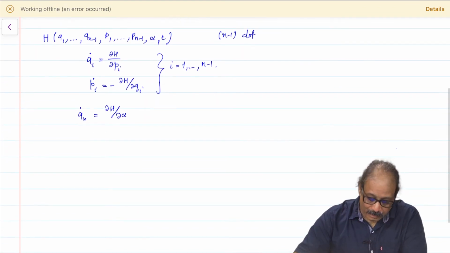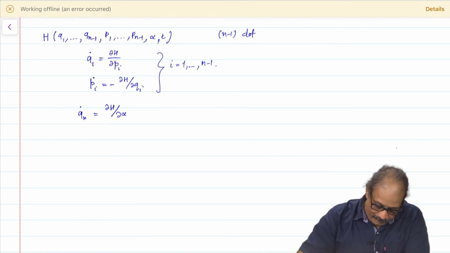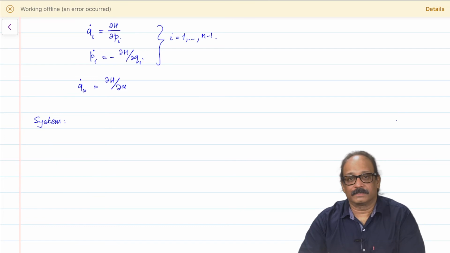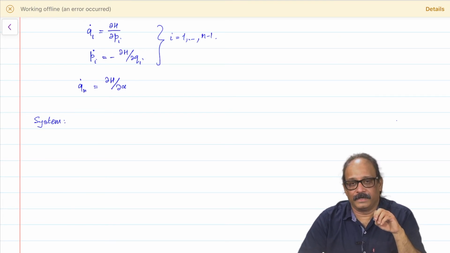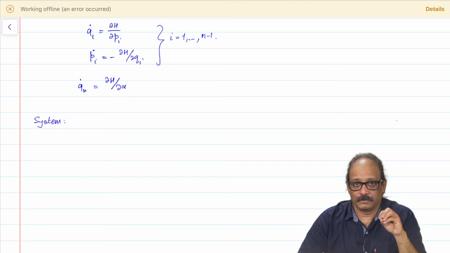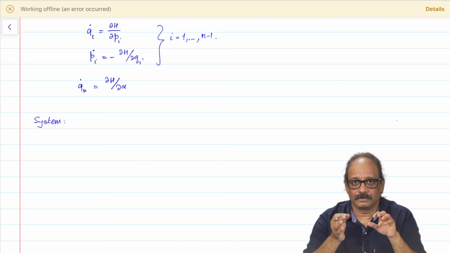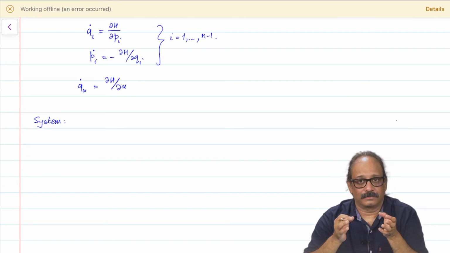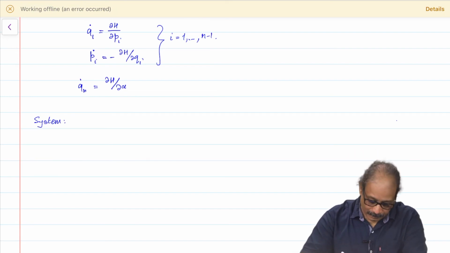Let me apply this procedure for a general case. Let us say that we have a system in which there are n degrees of freedom. Out of these n degrees of freedom, some are cyclic. So, what I will do is rearrange those variables. I can do a coordinate transformation for it, so that the cyclic variables are at the end of the list.